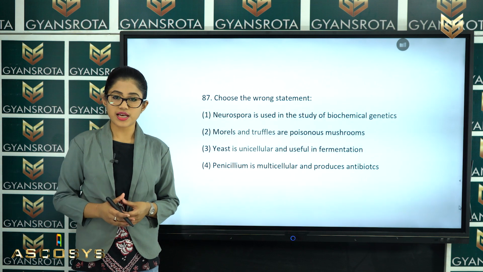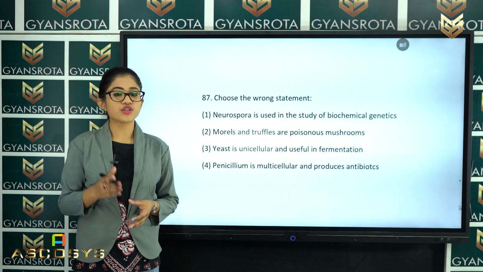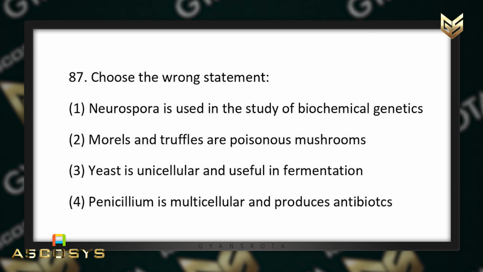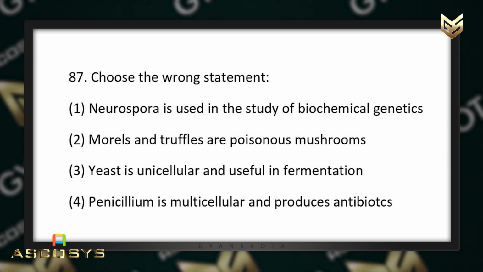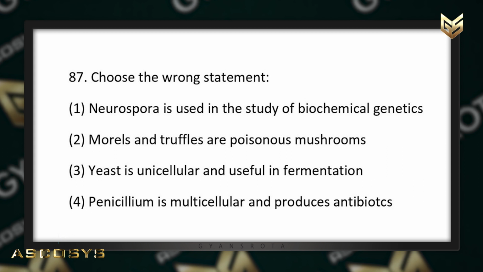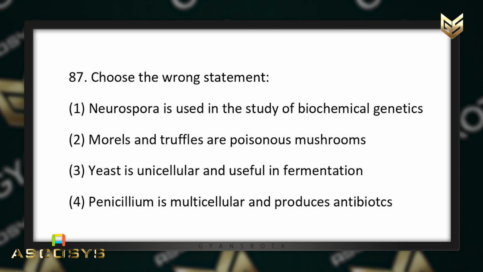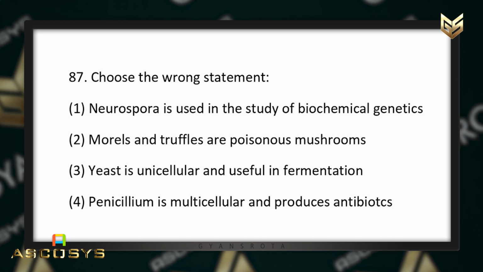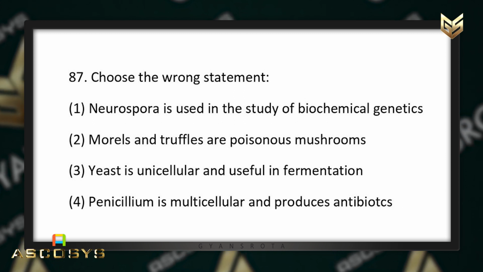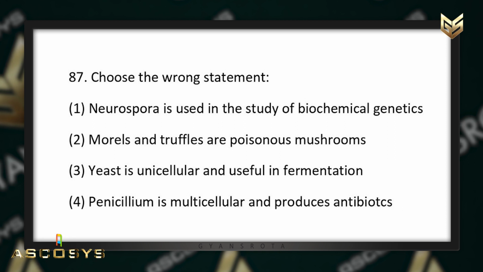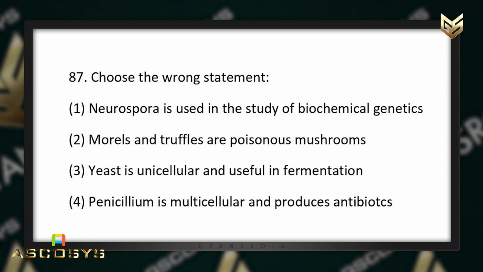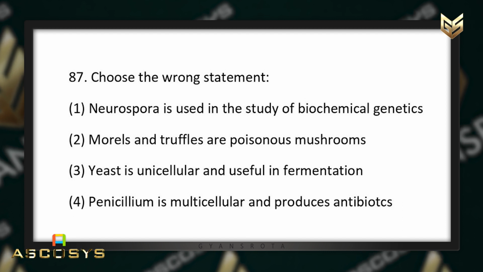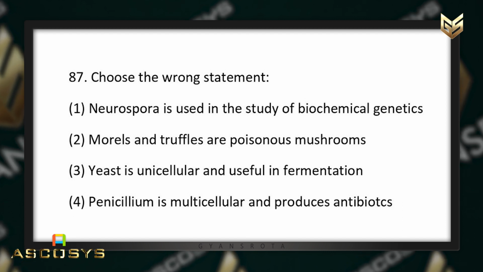Now, in the next question, that is question number 87, choose the wrong statement. Four statements are given. First statement is, Neurospora is used in the study of biochemical genetics. Second is, morels and truffles are poisonous mushrooms. Third is, yeast is unicellular and useful in fermentation. And the fourth is, Penicillium is multicellular and produces antibiotics.